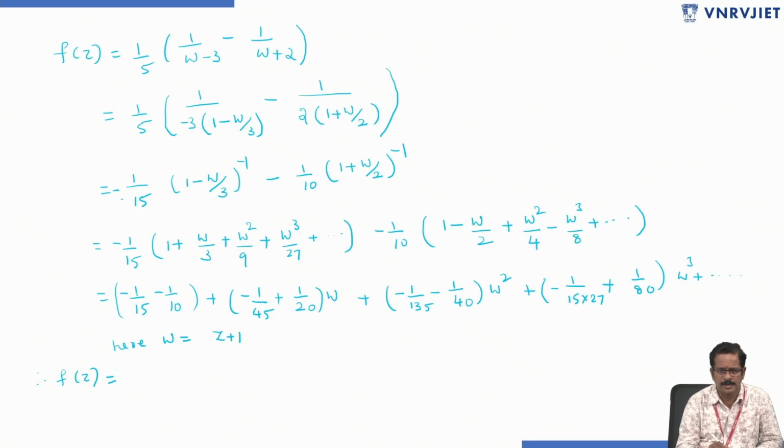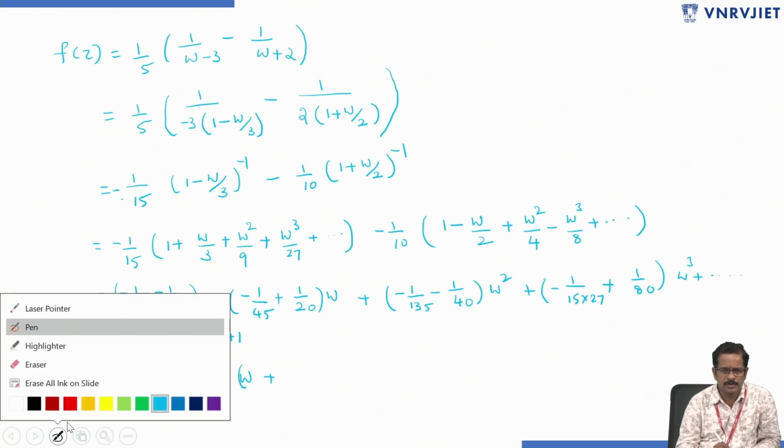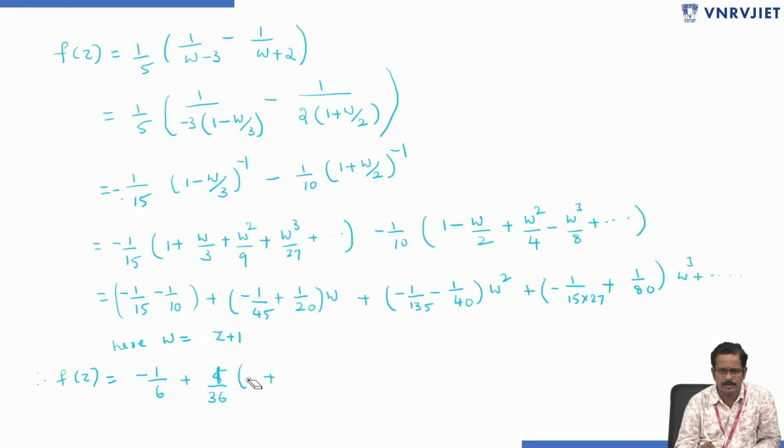It is going to be minus 2 minus 3, minus 5 by 30, that is minus 1 by 6, plus 4 minus 4 plus 9 by 180, that is 5 by 180, which means 1 by 36 into w.